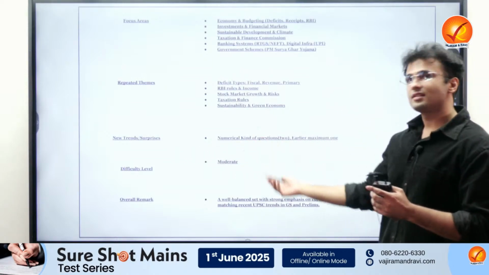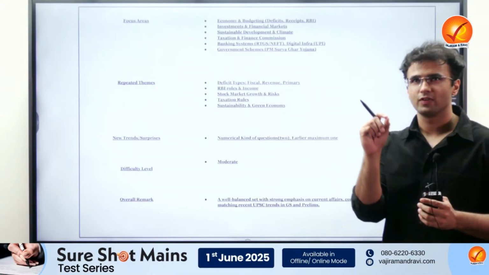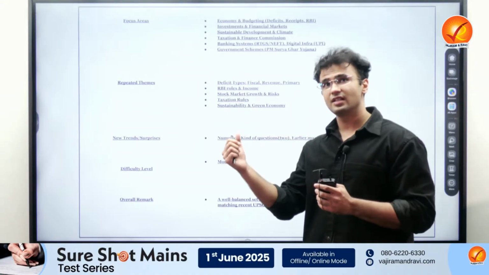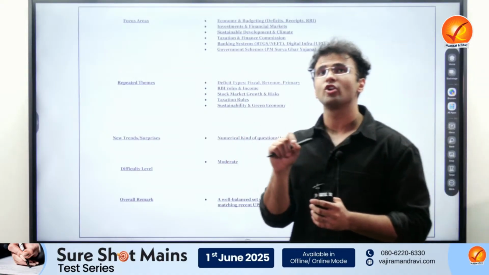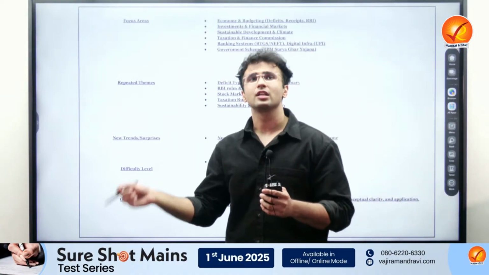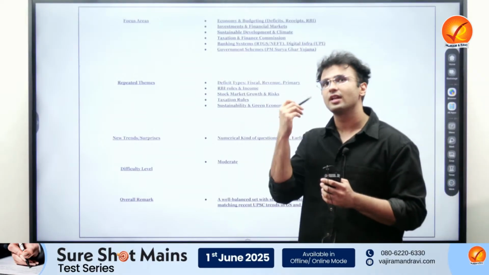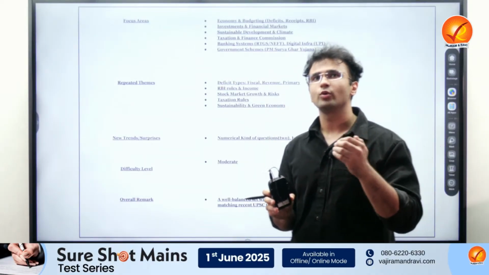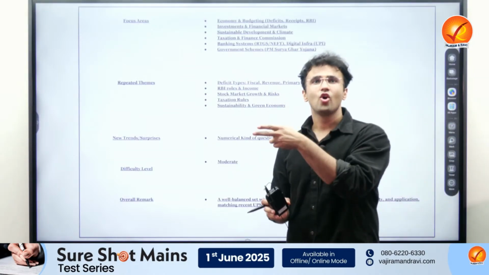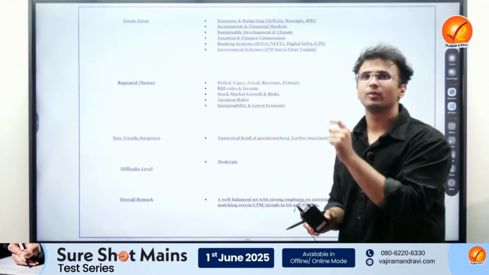The new trends and surprises are again the numerical kind of questions. Earlier there used to be just one, and also of a monetary supply in nature. But one theme we see is not being asked is the effect of one macroeconomic indicator, for example the interest rate or inflation, on another macroeconomic indicator, keeping the other macroeconomic indicators constant. There used to be very conceptual questions particularly asked in 2022 or before that, on bond yield and its effect on the interest rate, or appreciation questions. They have seen a dip.